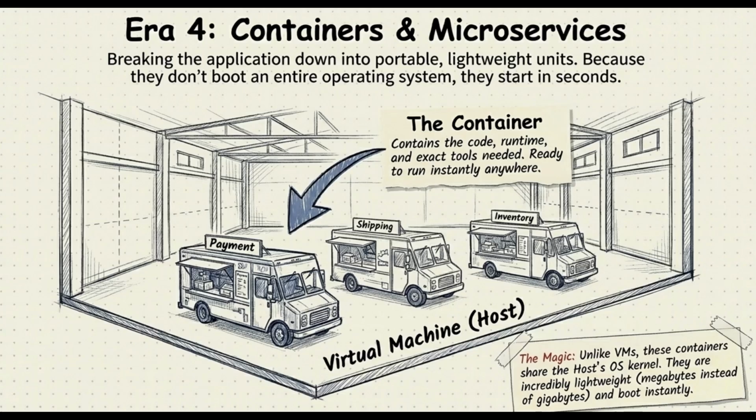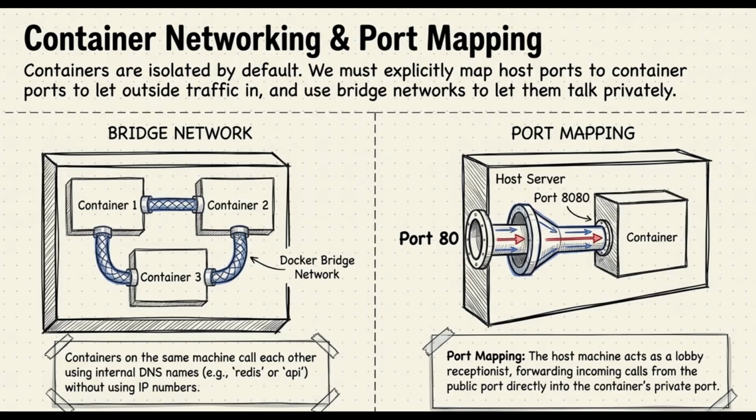But remember, because these containers are happily living in their own completely isolated private virtual networks inside the host machine, external traffic hitting the main server won't just magically find them. If our payment container is listening internally on port 9090, we have to explicitly configure something called port mapping. We basically tell the host server, hey, if any traffic shows up at your main entrance on port 80, I need you to immediately forward it to this specific container's internal port, 9090. It's the vital bridge that connects the outside world to the isolated application running inside that container.